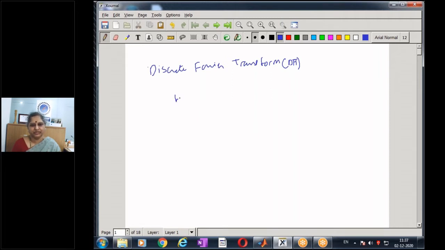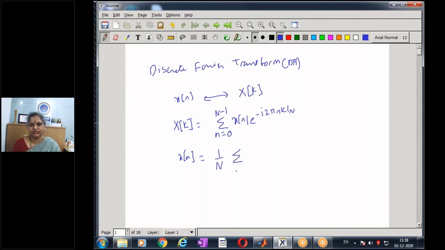So given a sequence x of n, we have the discrete Fourier transform x of k, and x of k is given by sigma n equal to 0 to N minus 1 x of n e to the power of minus j 2 pi nk by N. We can also get back the original sequence from its DFT coefficients by using the relation, sigma k equal to 0 to N minus 1 x of k e to the power of j 2 pi nk by N. This is what we have seen in the previous module.